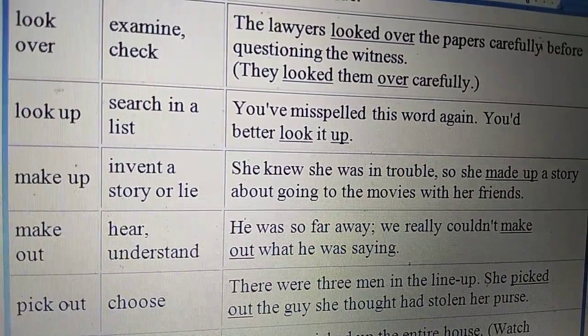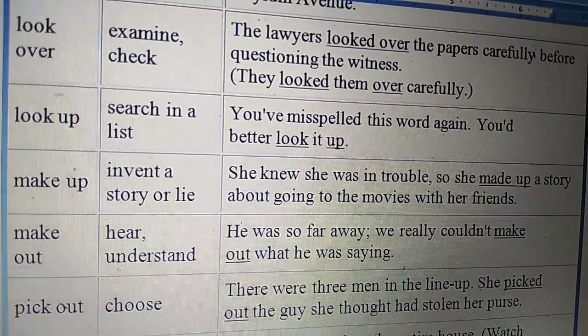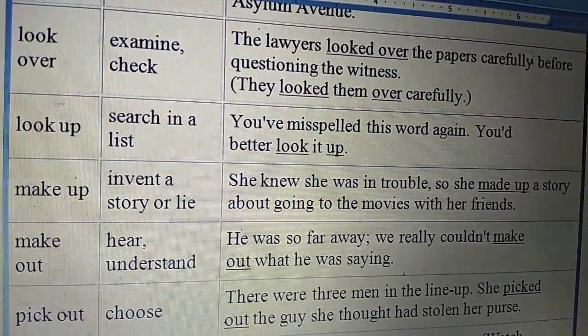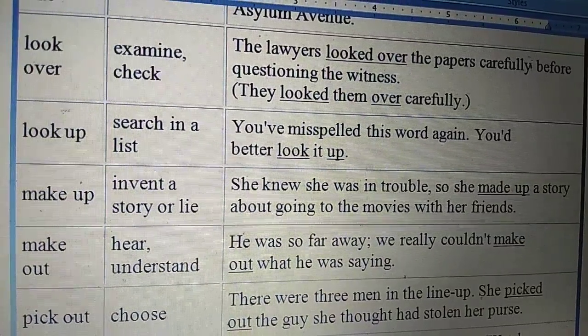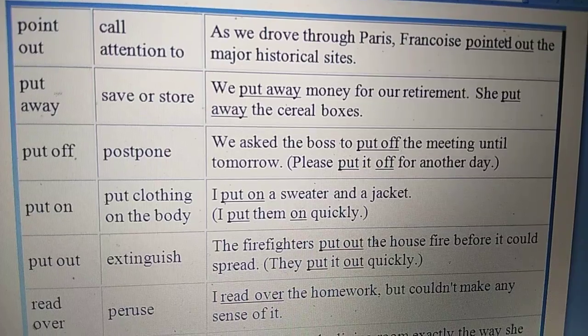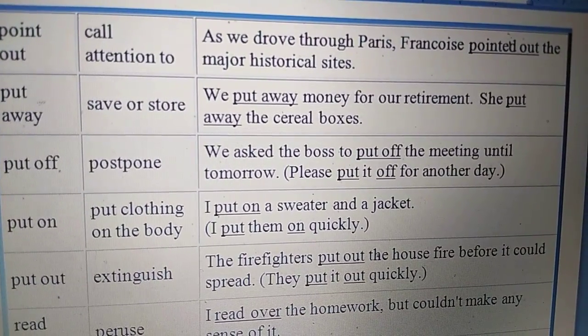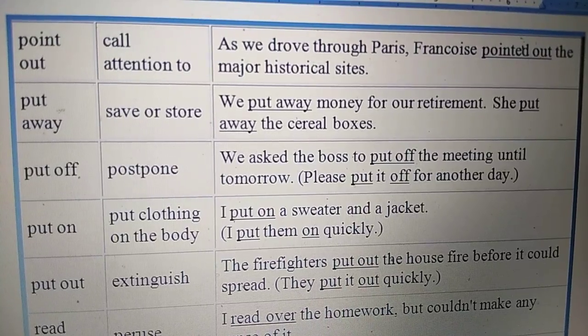Next is pick out. Pick out means to choose. There were three men in the lineup. She picked out the guy she thought had stolen her purse. Next is point out. Point out means call attention to. As we drove through Paris, Francois pointed out the major historical site.